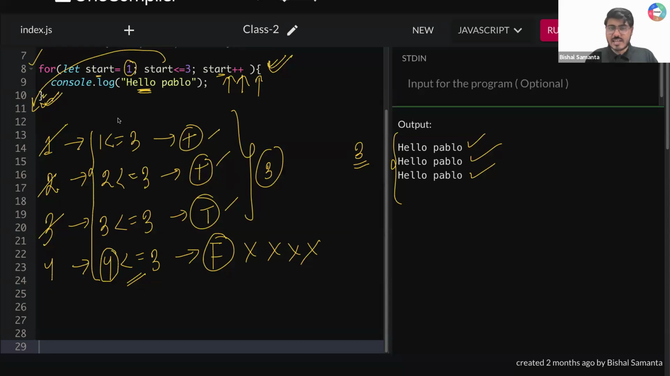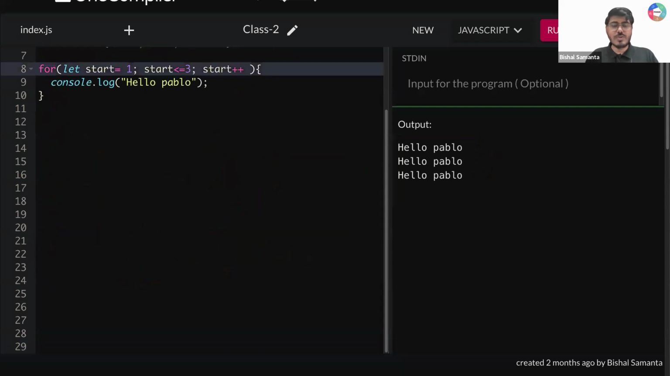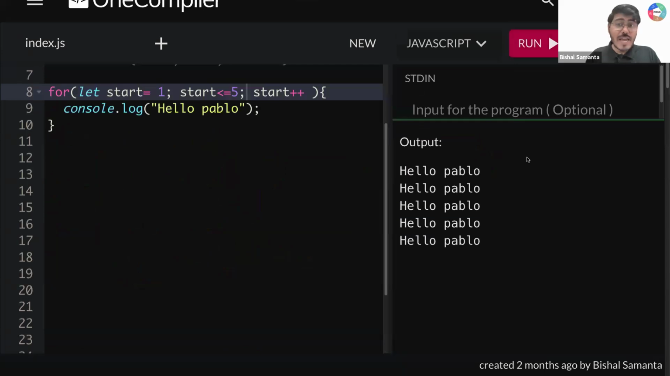Now, if this is really clear, tell me, guys, if I change this value from this to 5, how many times will this be running? How many times am I supposed to get hello Pablo if I run it? So if I run this, I'm getting hello Pablo 5 times.